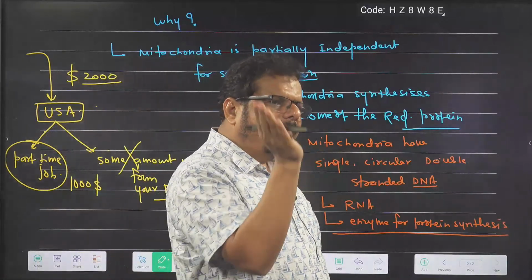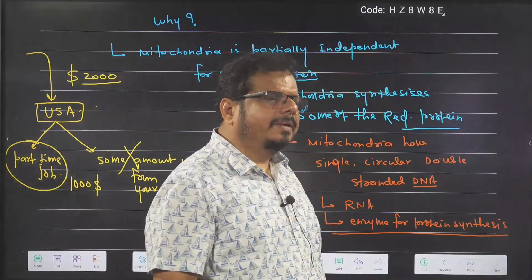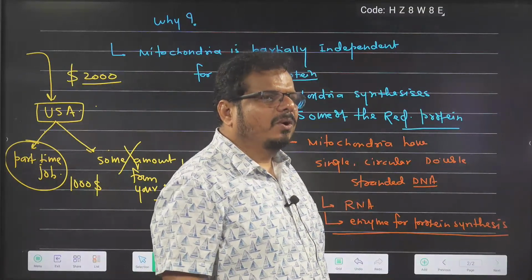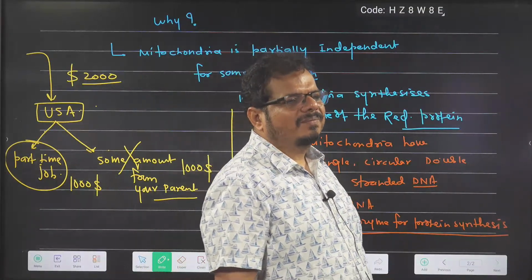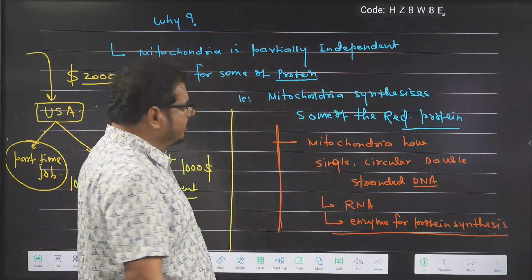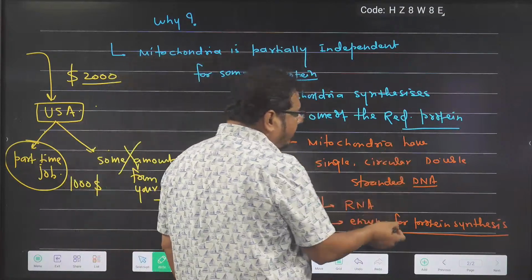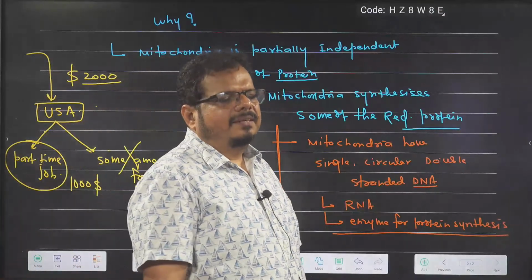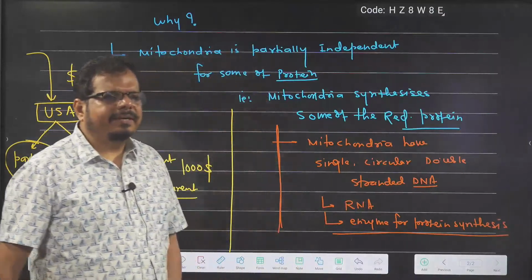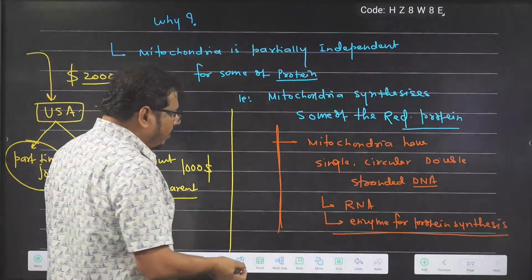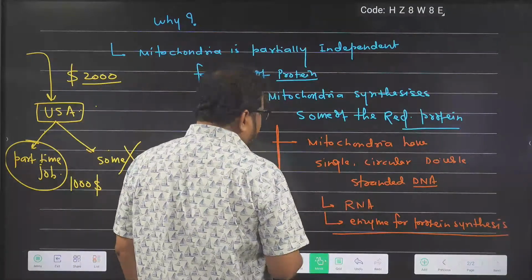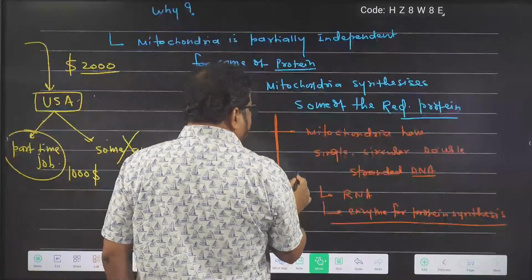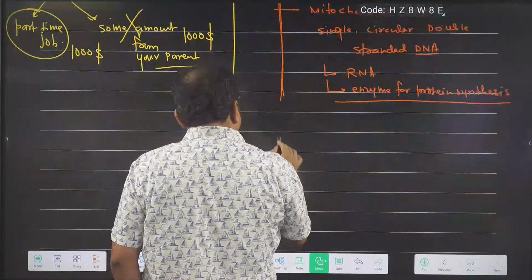Some of the money mitochondria is earning by themselves and for some of the money they are dependent on the nucleus. So is it autonomous or semi-autonomous? It is semi-autonomous because it synthesizes some of the required protein by itself. Got the idea? RNA is ribose nucleic acid. DNA is deoxyribose nucleic acid. So you got the picture behind why we are saying mitochondria is a semi-autonomous organelle.